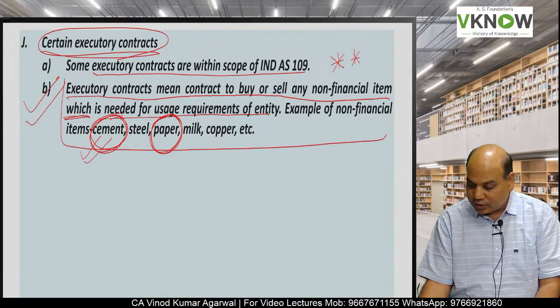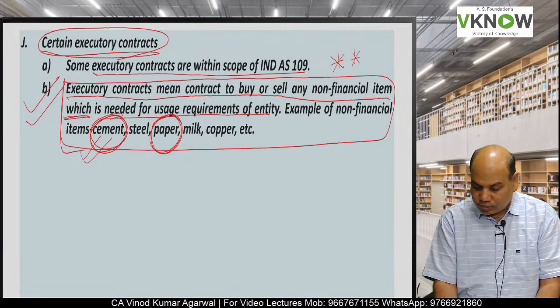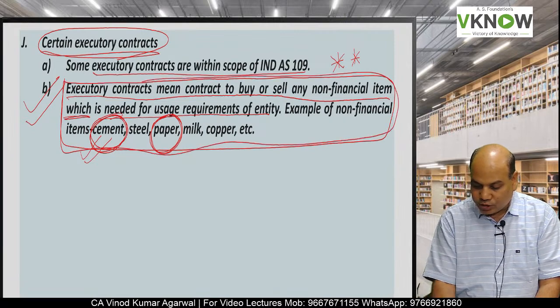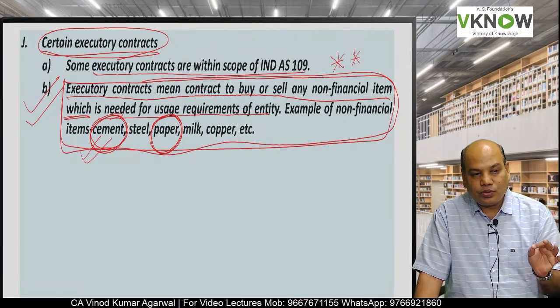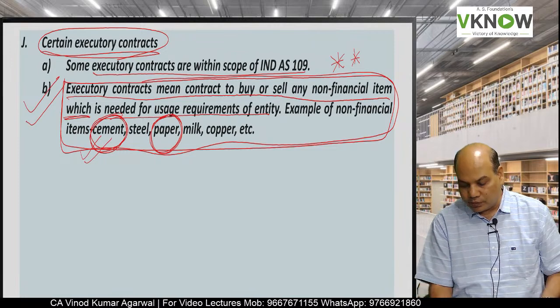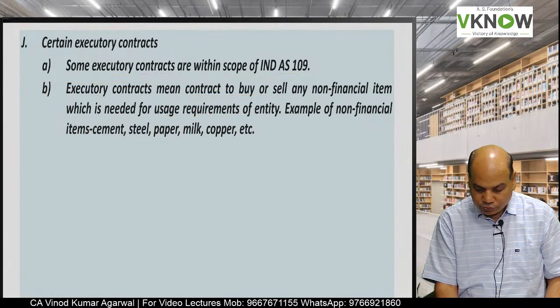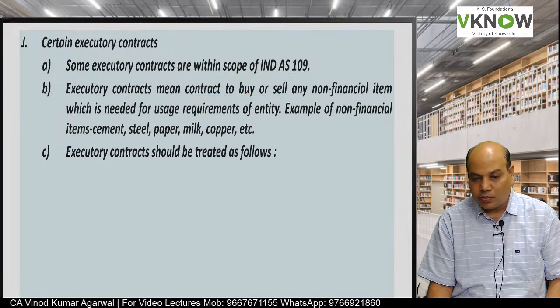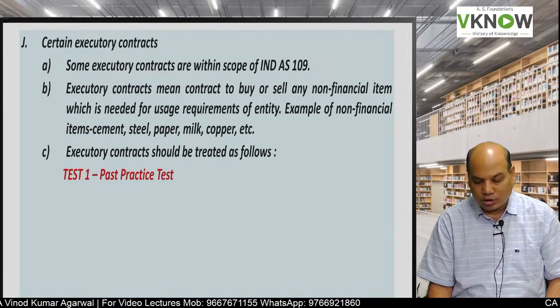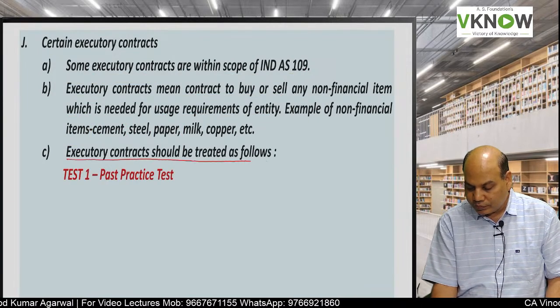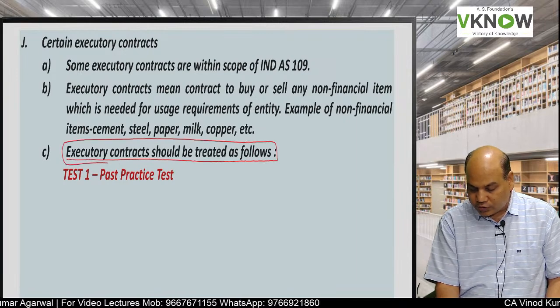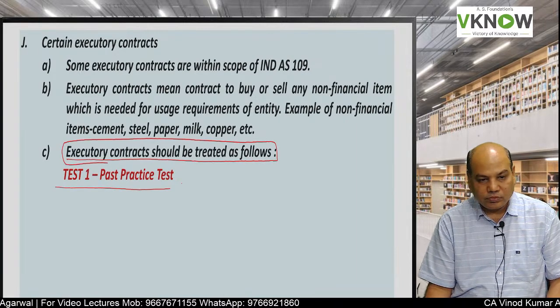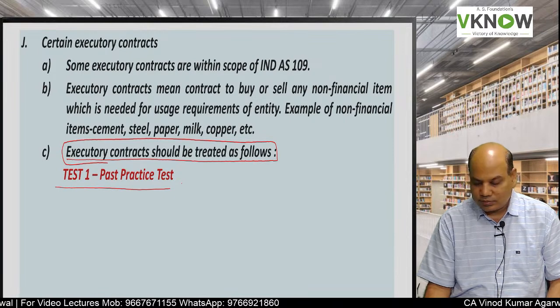A contract entered today which will be executed in future, whether this will be covered within the scope of this standard or not. Please reply whether this will be covered by the standard or not. So here my answer is, first we'll apply what is called the past practice test.